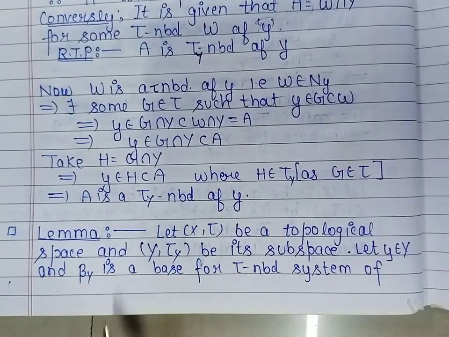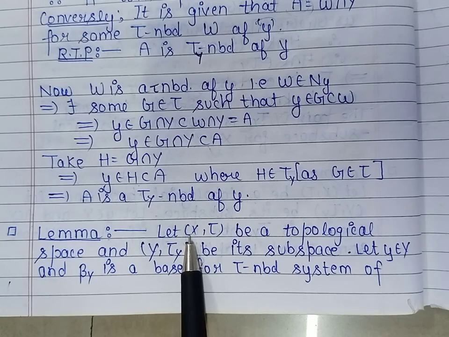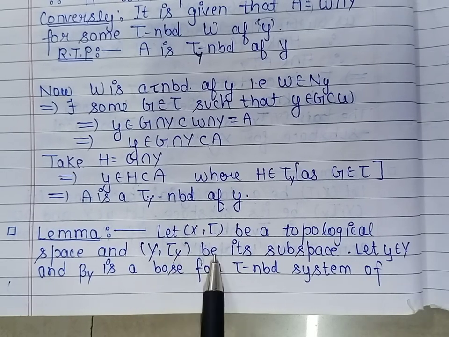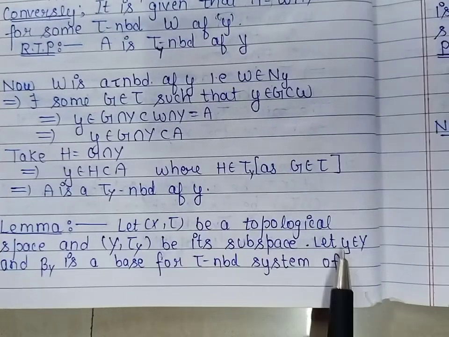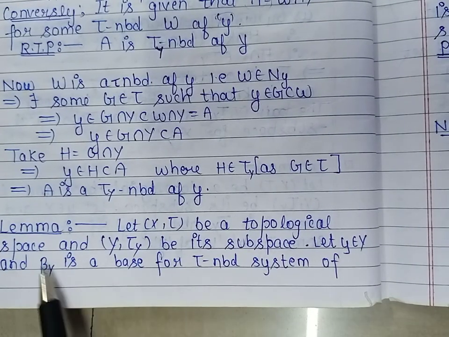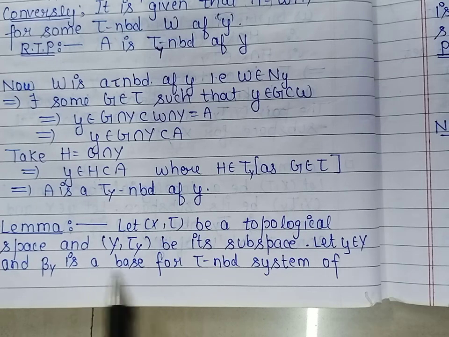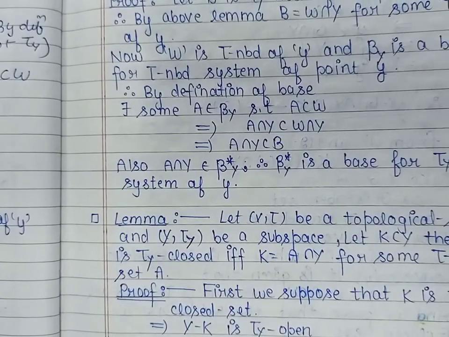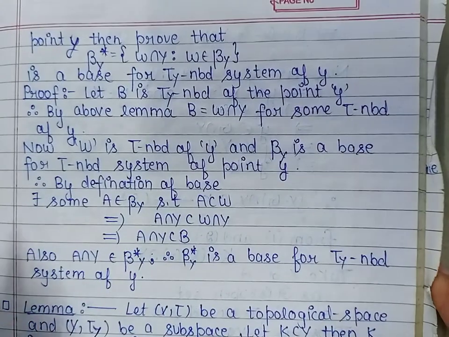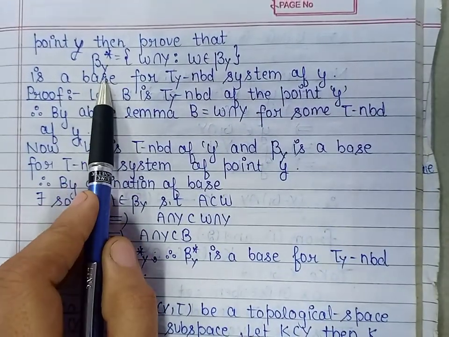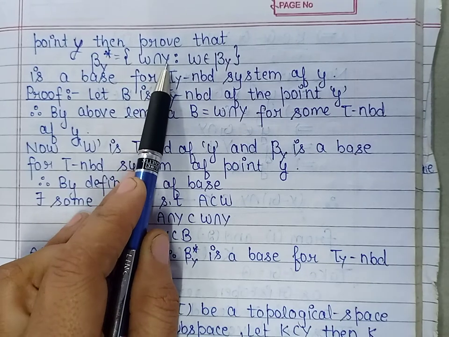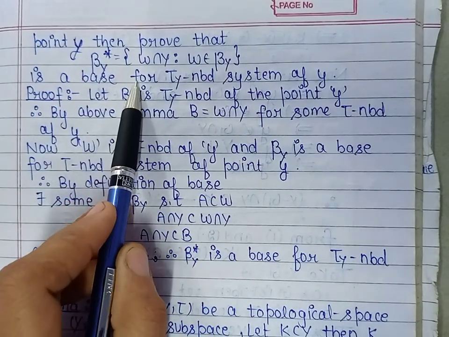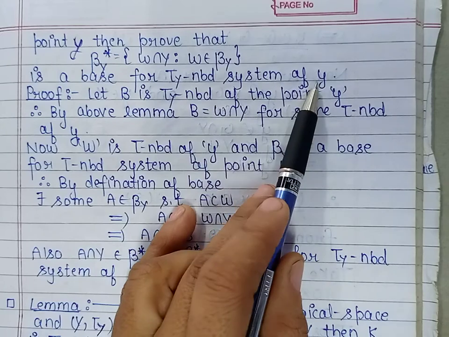Now next lemma is: if we have a topological space X tau and Y with relative topology tau Y be its subspace, and y is any point of Y, beta y is the base for tau neighborhood system of the point y, then we are to prove that the collection beta star y formed by the intersections of Y with the members of beta y forms a base for tau Y neighborhood system of the point y.